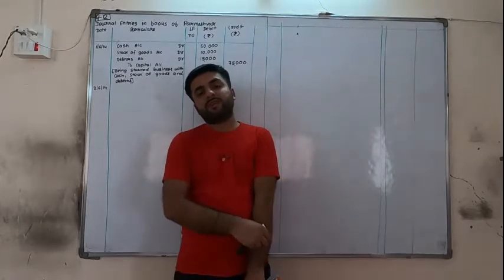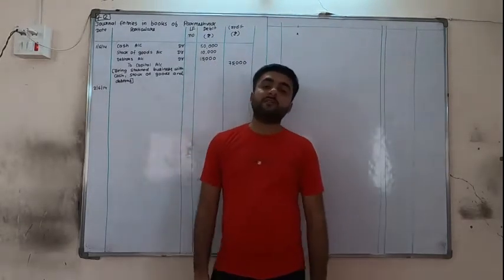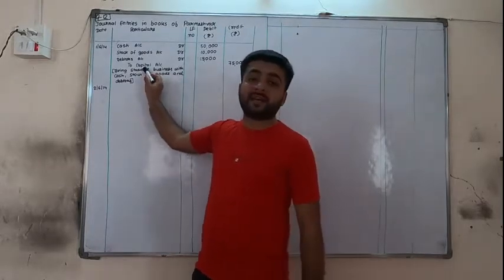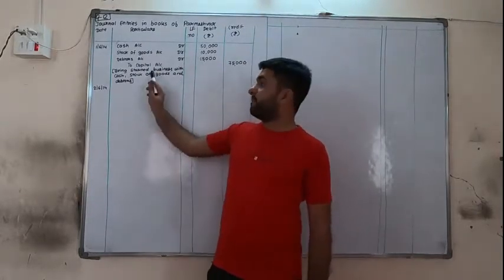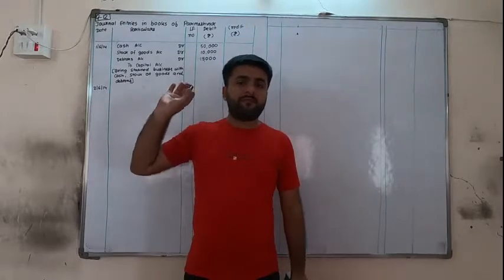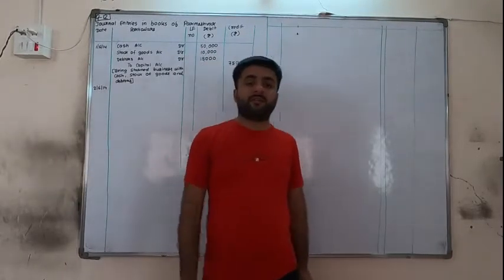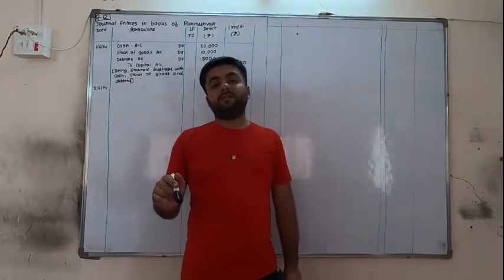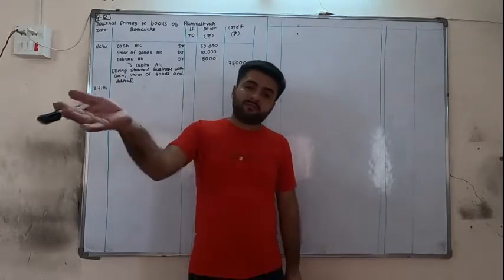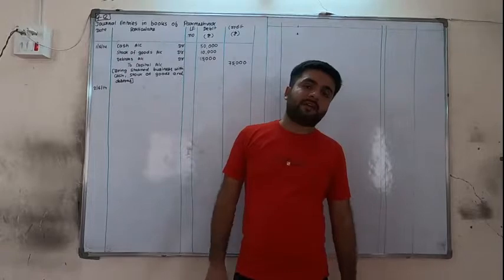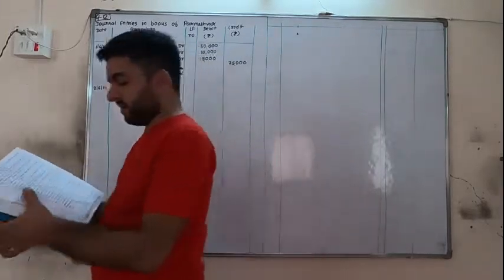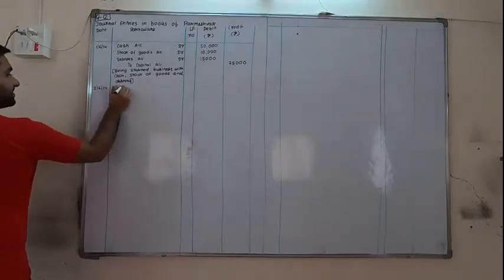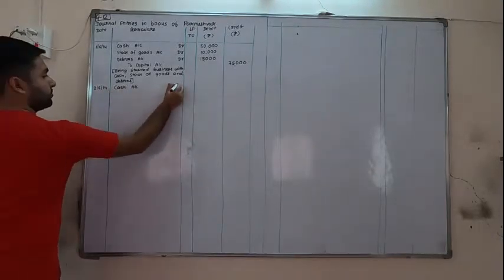So the capital account is not to be credited. Capital is not credited because the difference between taking capital and taking a loan is that capital is permanent. There is very little chance we will deduct or withdraw the capital. But a loan is temporary. If we require it today, then after one month we are paying back, so we cannot write capital account. Instead we have to write loans account, like we are taking a loan from other persons. So cash is coming into the business, so cash account debit.